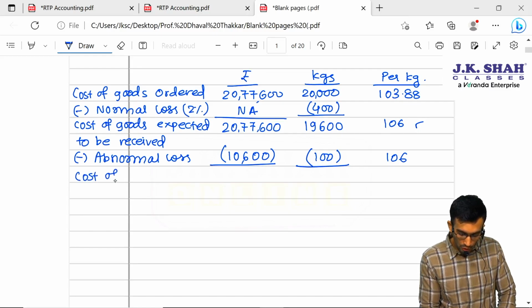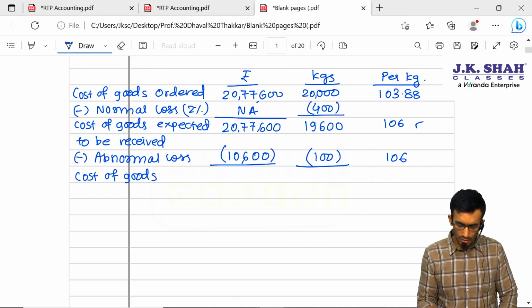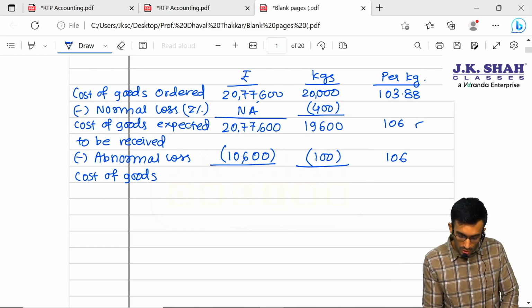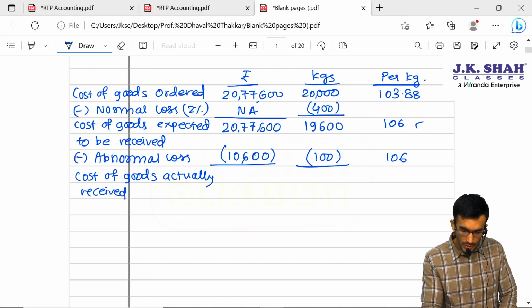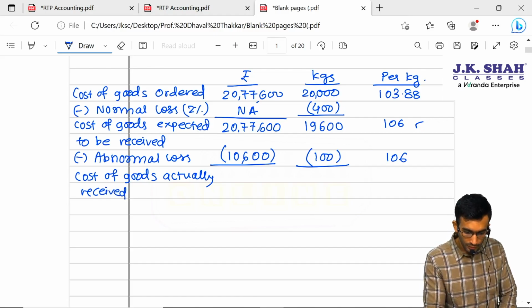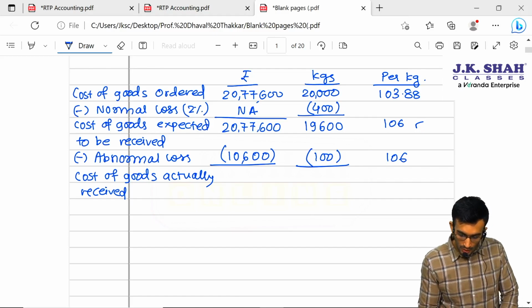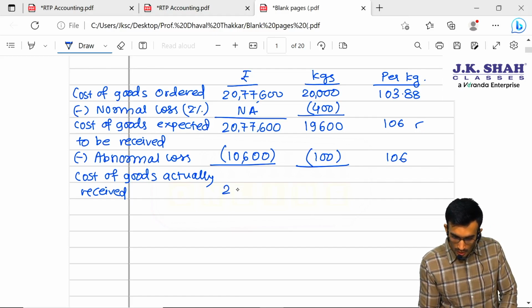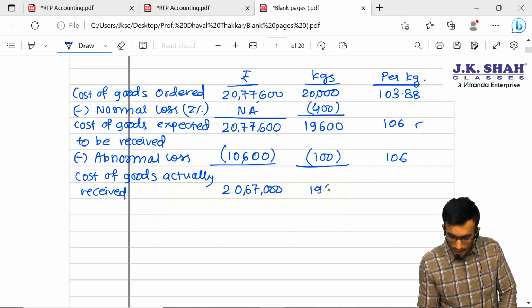Cost of goods or cost of material. If you want to write cost of material, you can write cost of goods actually received. So it is 20,67,000, 19,500, and this will remain same.